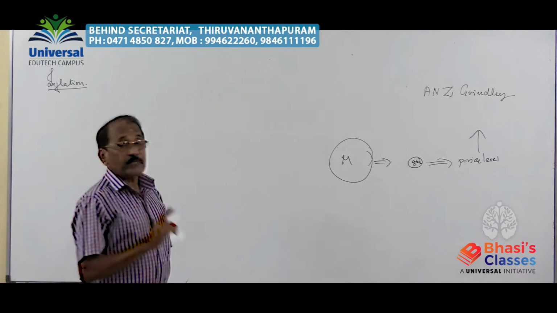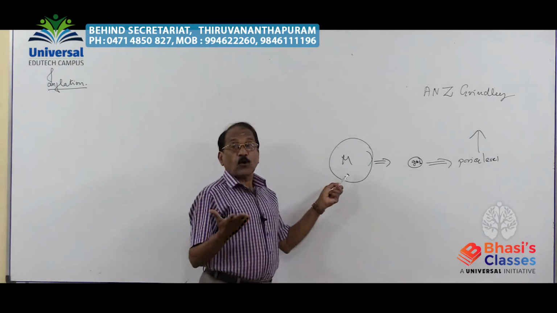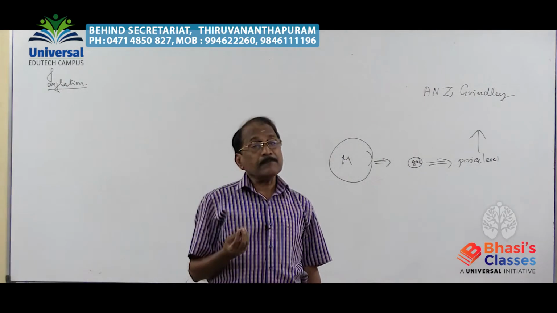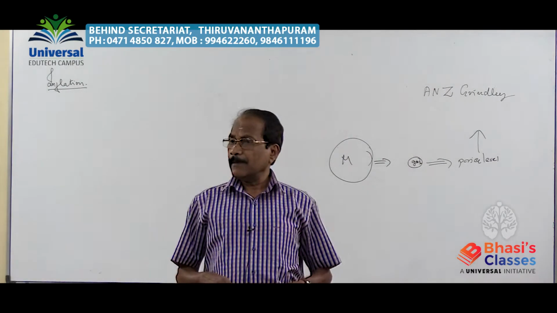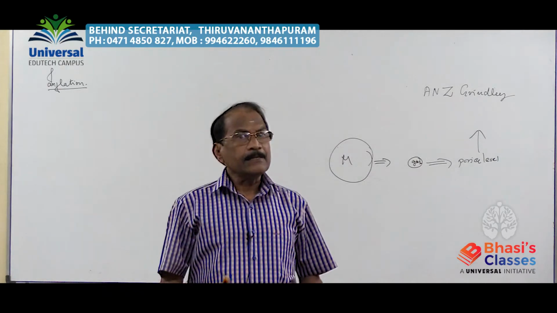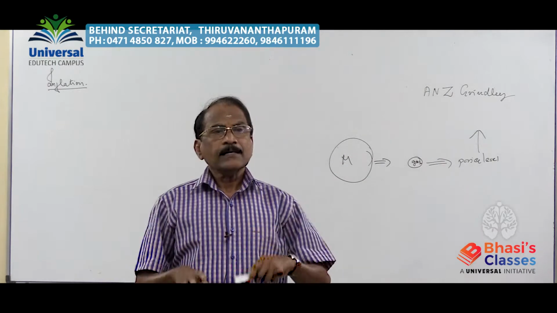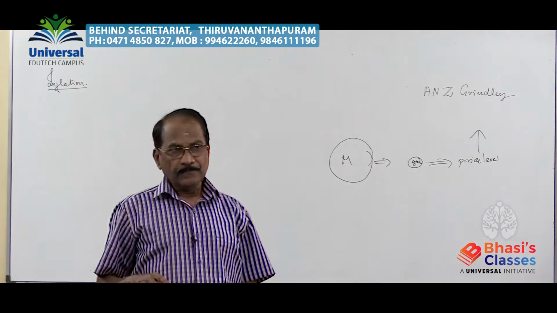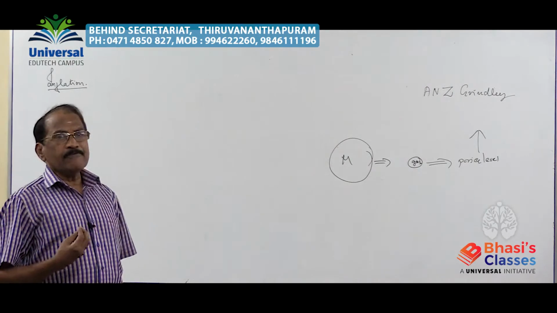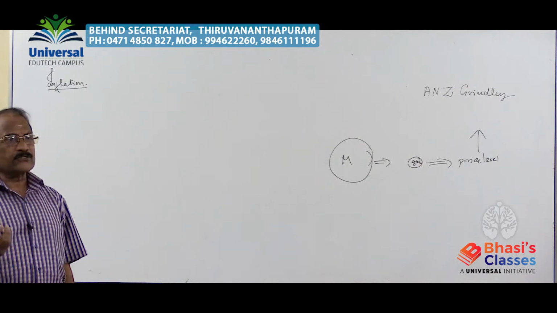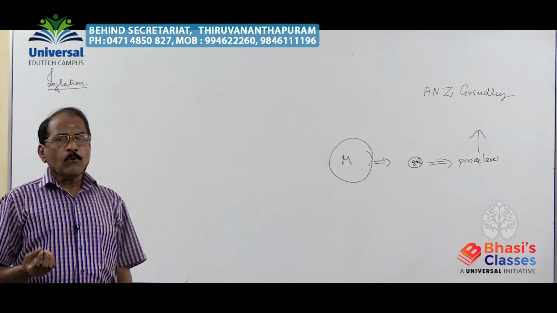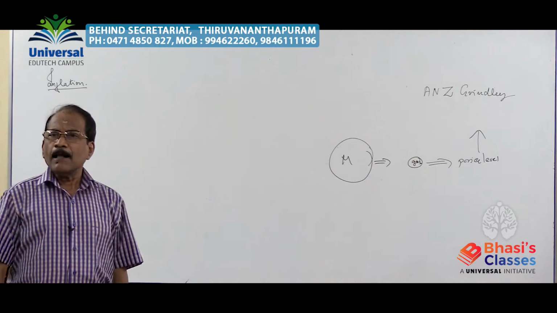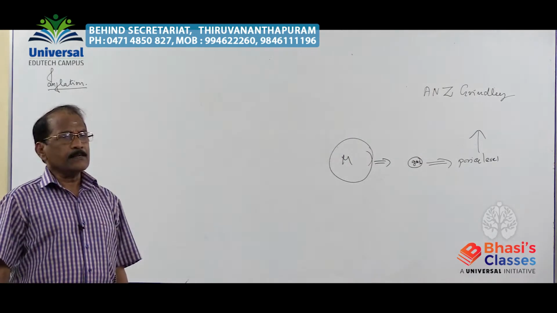The root cause for inflation is what? Too much quantity of money circulating in the economy. From where is this money coming? Maybe counterfeiting money, black money, illegal money, or we may say the hawala money, illegal foreign transactions. It can be due to illegal foreign transactions, secret ways, transactions may be there, or counterfeit money may be circulating, black money may be circulating.